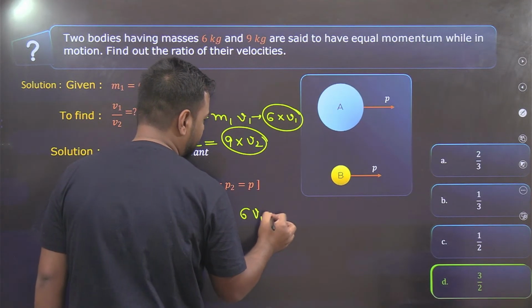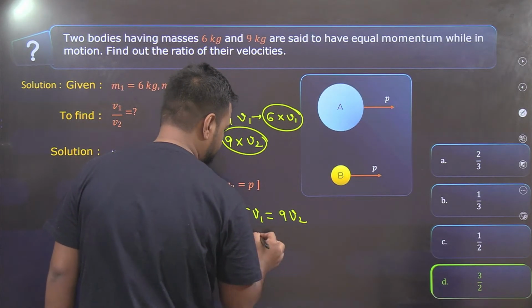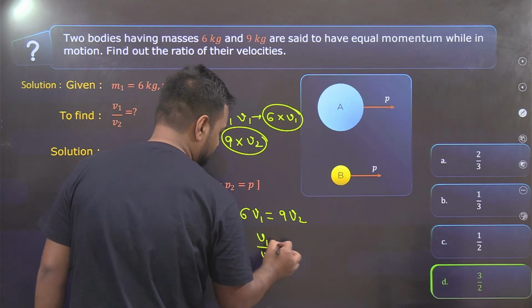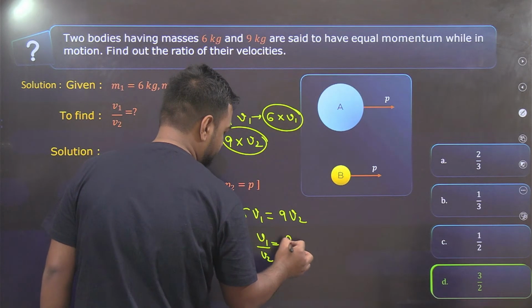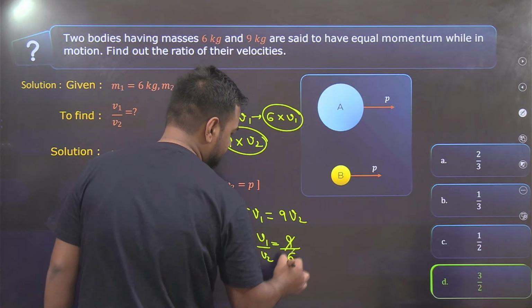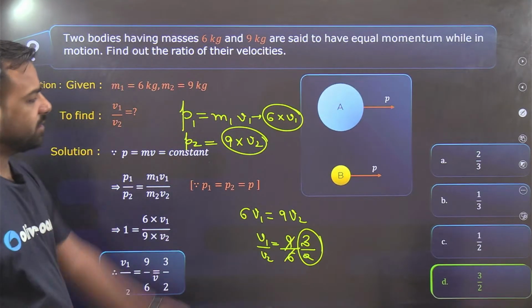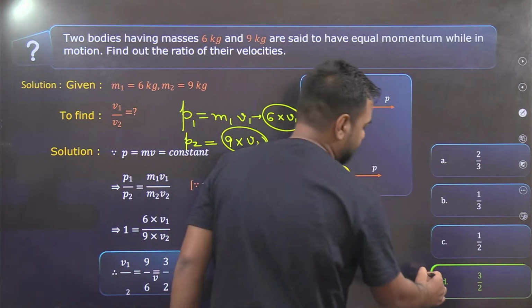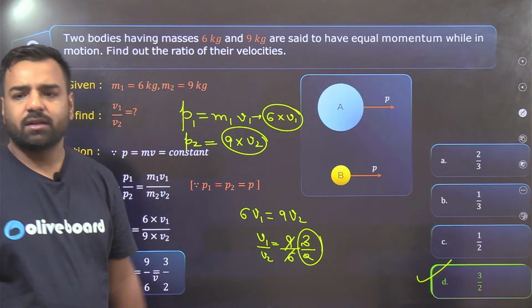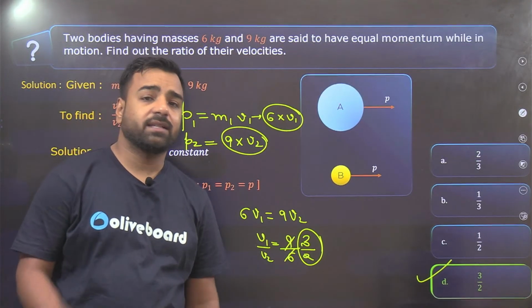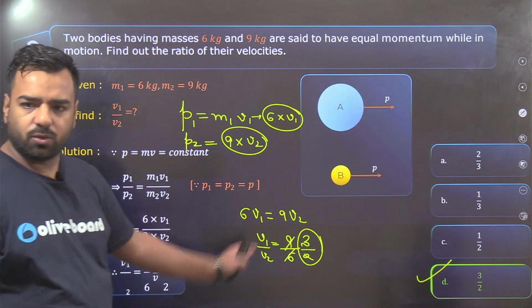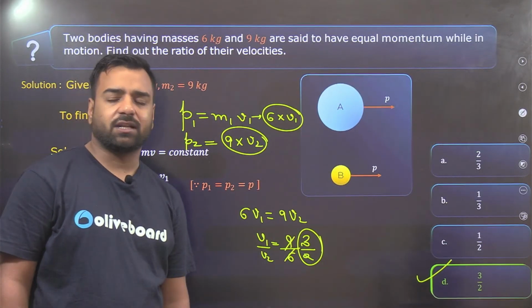So 6 V1 is equal to 9 V2, so V1 upon V2 is equal to 9 upon 6. That's 3 threes are 9 and 3 twos are 6. So the ratio will be 3:2. What is the answer? Option D, that is 3:2, is the correct option. These types of numericals are asked in the examination and you must be aware of them. That's the easiest and fastest calculation.